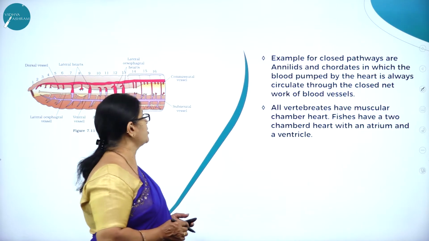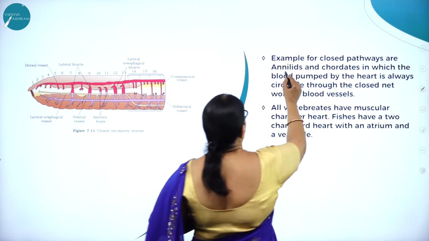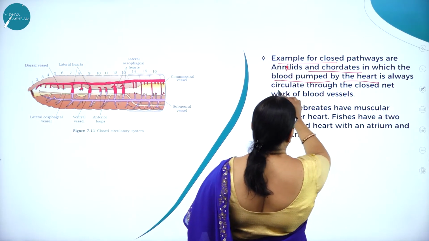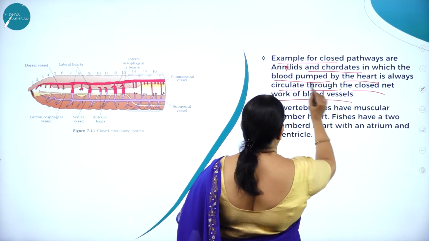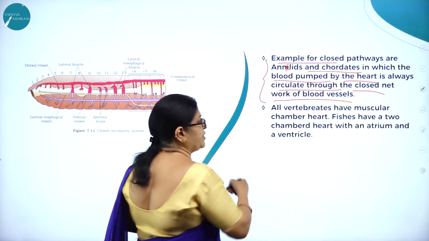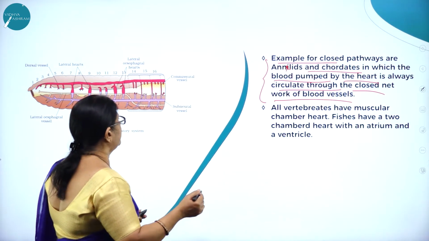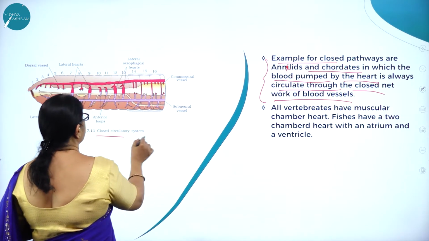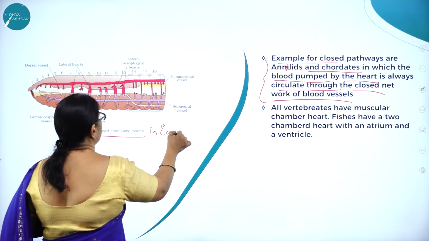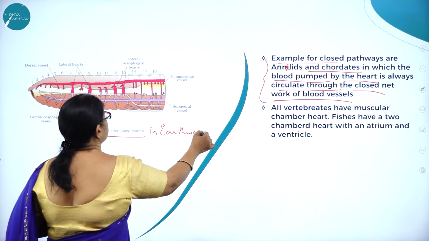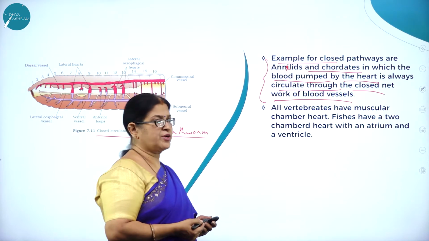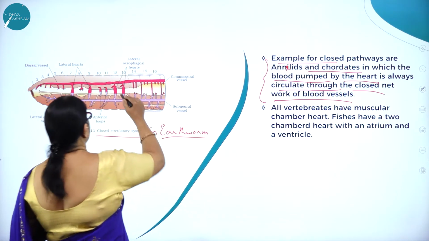Examples for closed pathways are annelids and chordates, in which the blood pumped by the heart is always circulated through a closed network of blood vessels. As I've already explained, we have already studied in the structural organization of animals about the closed circulatory system in the case of the earthworm. So you have already studied that. For a closed system, here you can see the presence of blood vessels.